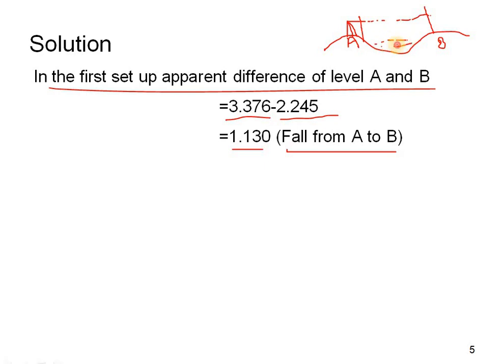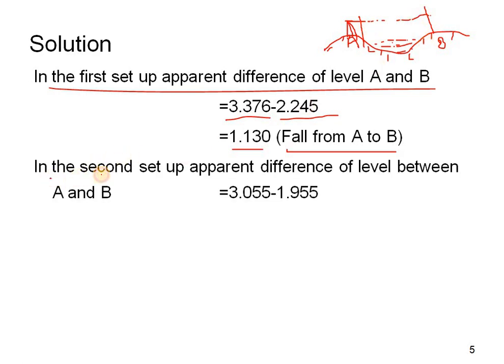In the middle of this portion is a river or a lake. So this is the station point A. One reading is 3.376 and the other reading is 2.245.